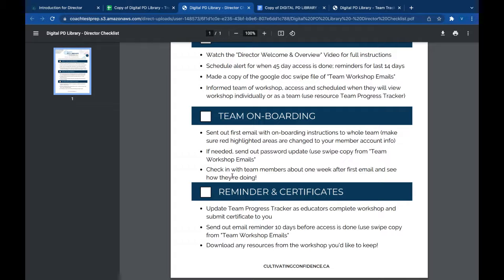And then I'm also going to check in with you at about the last 2 weeks of your access, just to remind you that your access is starting to go and to send out the last email to your team. So I'm going to be here reminding you to remind your team as well. Okay, so that everybody gets through everything. Okay, because once your 45 days access is done, you will lose access to it.